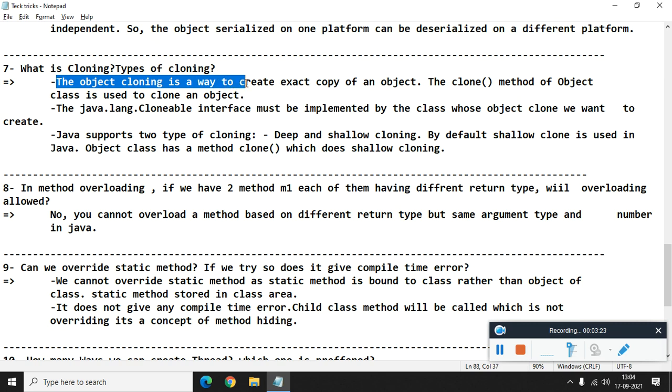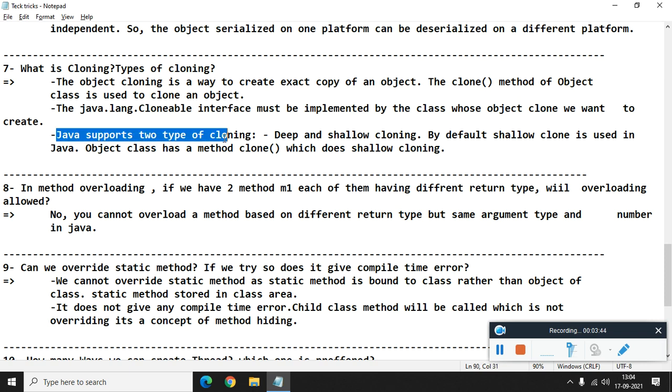The next question is, what is cloning and what are the types of cloning? Object cloning is a way to create an exact copy of an object. The clone method of the Object class is used to clone the object. The java.lang.Cloneable interface must be implemented by the class whose objects we want to clone. That means the Cloneable interface must be implemented by the class whose object you intend to clone.